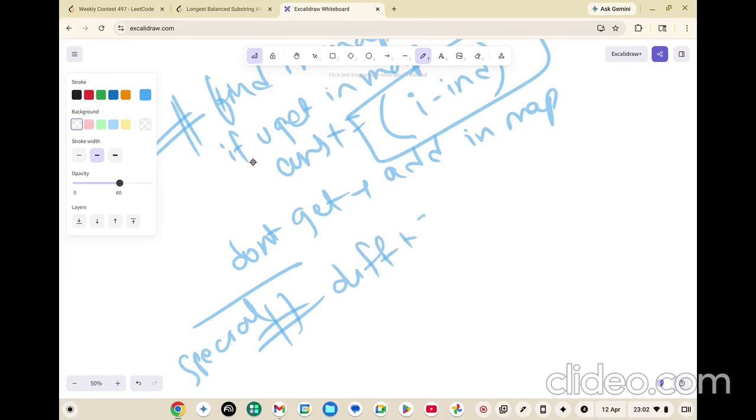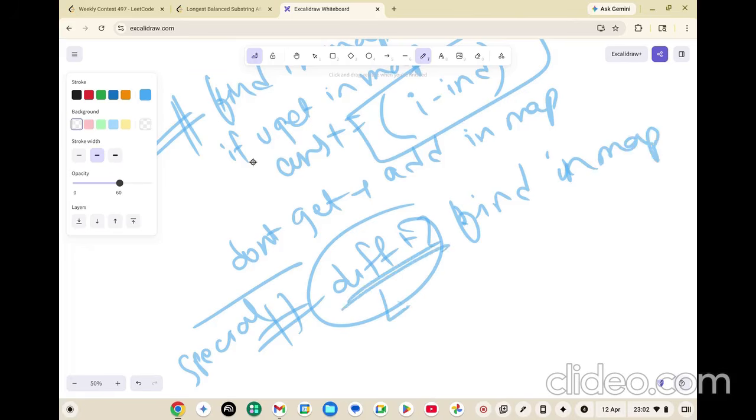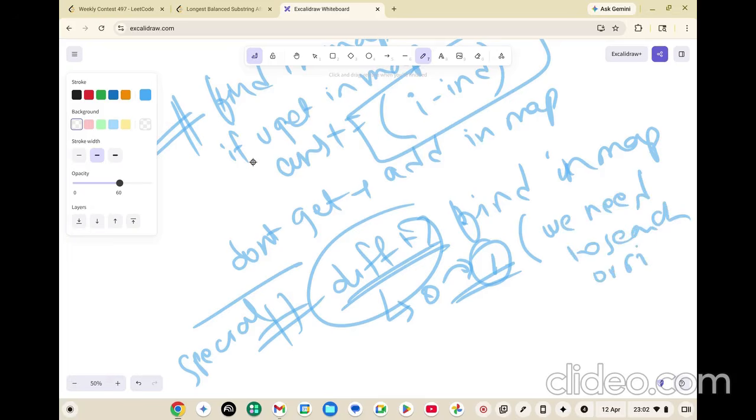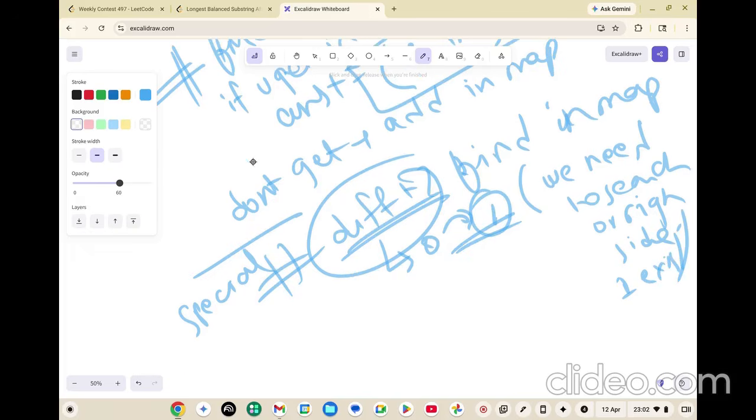Whenever we do a difference plus 2, we are converting 0 to 1, and that means we need to search on the right side whether a 1 exists or not. Similarly, we can do it for difference -2 as well and find on the right side. But this doesn't allow us to search on the left side.